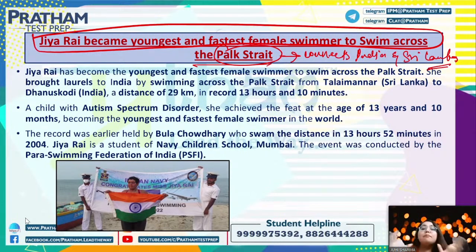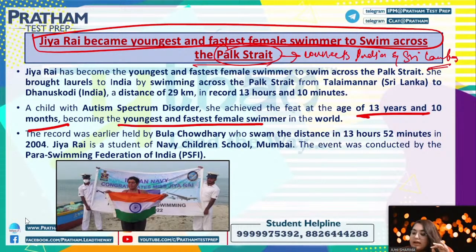And with that particular disorder, उन्होंने 13 years की age में, right, became the youngest and the fastest female swimmer in the world to actually swim through the Park Strait, right? अभी जो Park Strait क्या है, इसका distance is 29 kilometers, और ये जो उन्होंने complete किया है, she has completed it in 13 hours and 10 minutes, right?